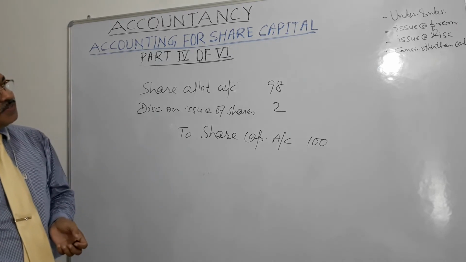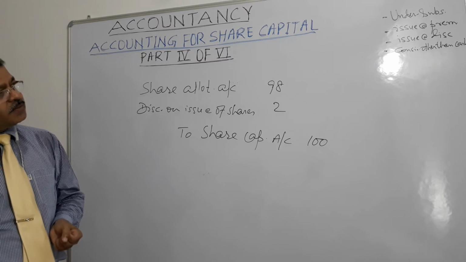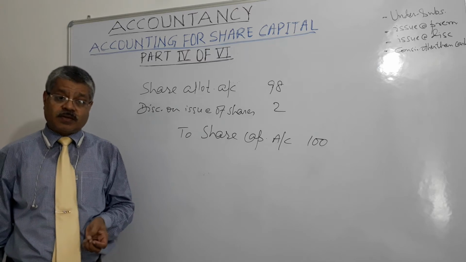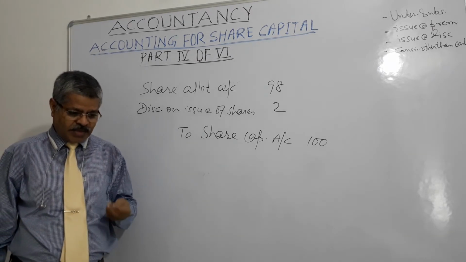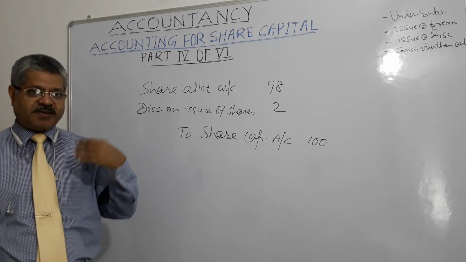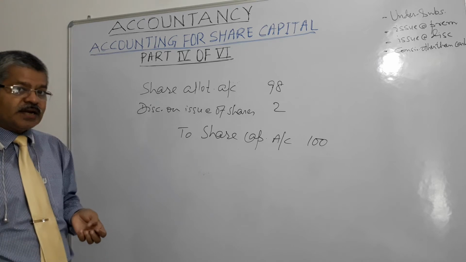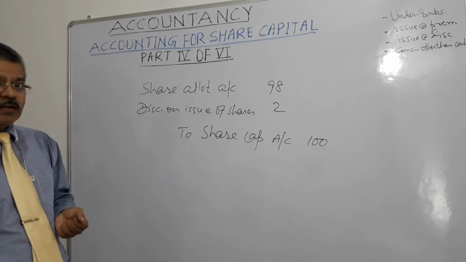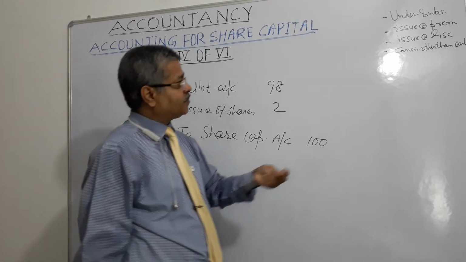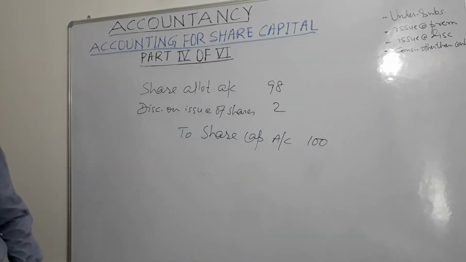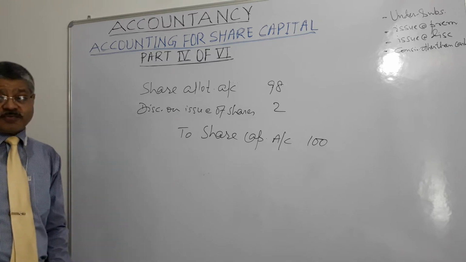Then another thing is issue of shares on consideration other than cash. It could happen that I am a vendor to a company, I supply plant and machinery, fixed assets, whatever, to that company, and the company agrees to pay me for my supplies by way of issue of shares, right? So how do they pay me? How is it decided how many shares they will pay me?